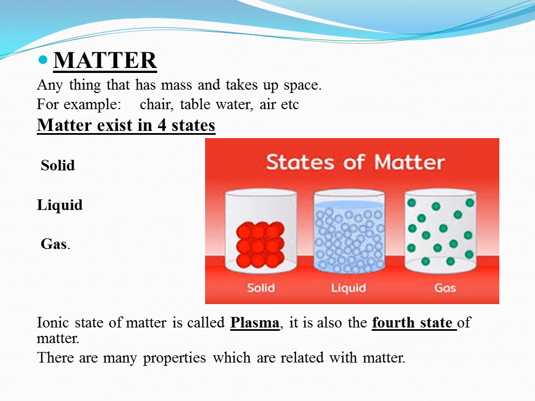As we are talking about properties of matter, first of all we should recall our knowledge about matter. Matter is anything that has mass and takes up space, for example, table, chair, water, air. It exists in 4 states: solid, liquid and gas, and the fourth one is plasma state, which is also known as ionic state of matter.